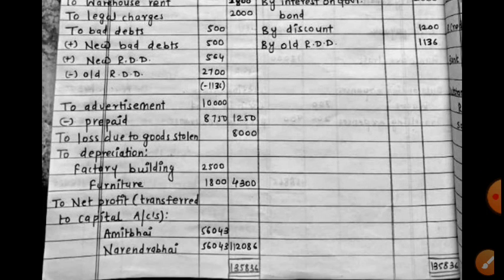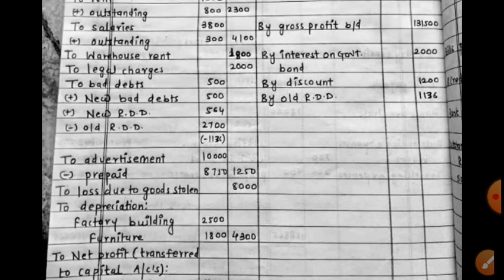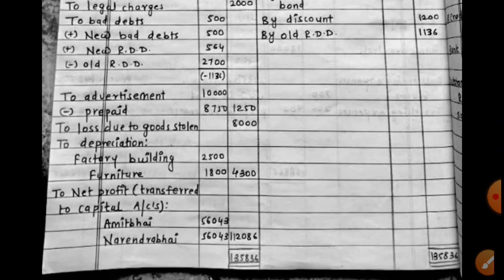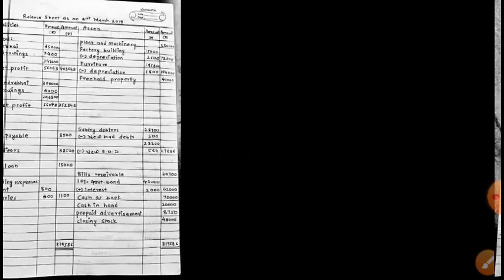Then loss due to goods stolen, loss by theft 8,000. Depreciation, it was an easy task. Then net profit. So there is net profit of 1,12,086, and they are equal partners. They have got the share 50-50 in it. So this net profit is now added to their capitals.